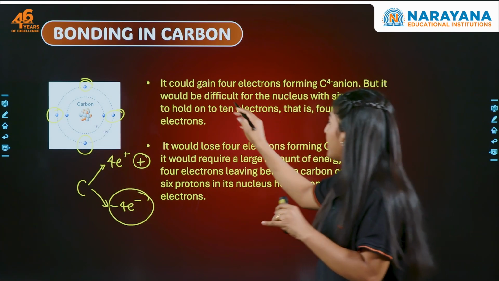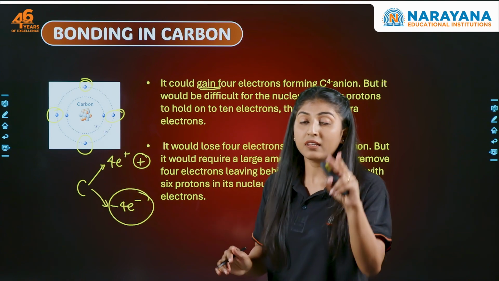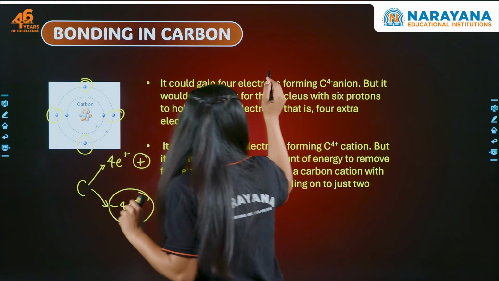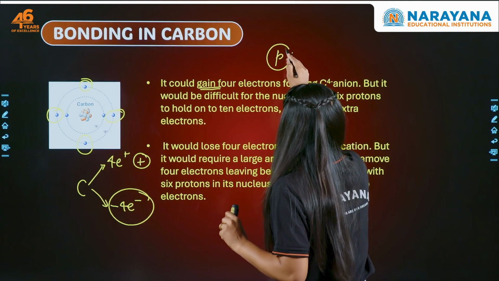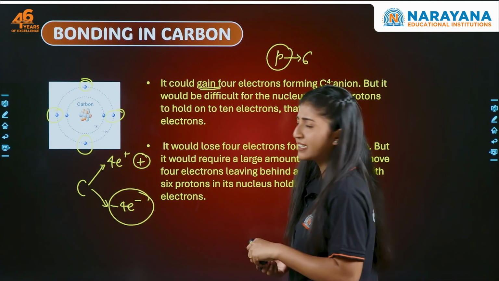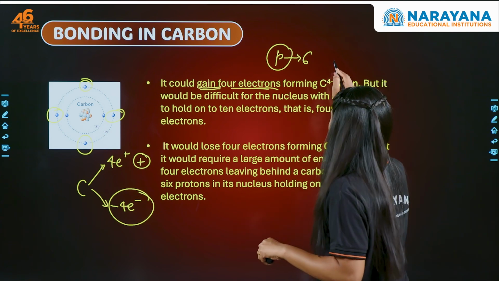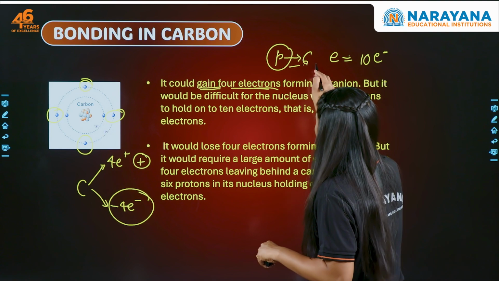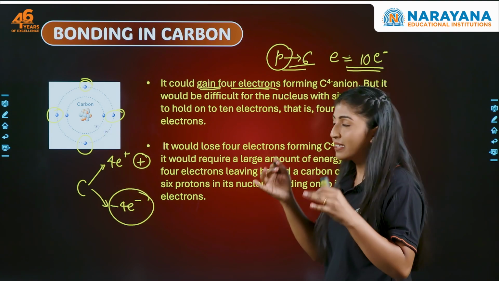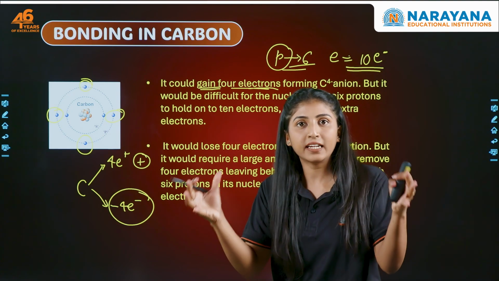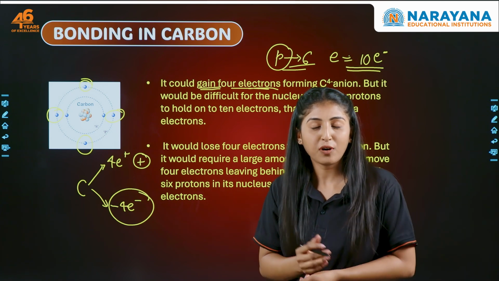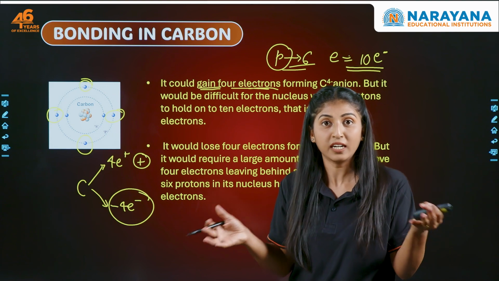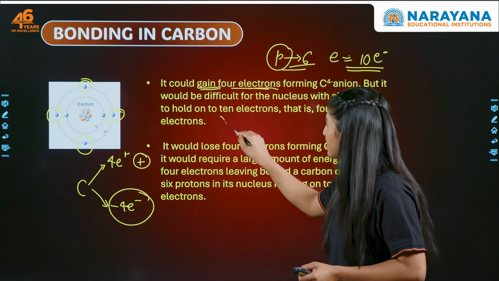Carbon, if it has to gain 4 electrons, means, इसके न्यूक्लियस में कितने प्रोटॉन्स हैं? So the nucleus of carbon has how many protons? 6 protons, because atomic number 6 है. Now if it has gained 4 electrons, total number of electrons कितने हो जाएंगे? 10. प्रोटॉन्स 6 हैं, इलेक्ट्रॉन्स 10 हैं, मतलब 6 प्रोटॉन्स को 10 इलेक्ट्रॉन्स को होल्ड करना पड़ेगा. Will it be possible for the small protons? 6 प्रोटॉन के लिए 10 इलेक्ट्रॉन्स को होल्ड करना, it is difficult, right? So this is not possible.